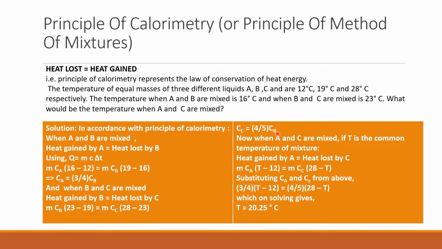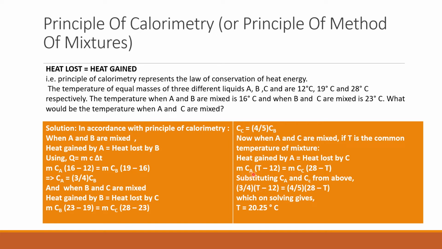Now, coming to the last part, when A and C are mixed, we are supposed to find out the temperature. Let's assume T is the achieved temperature when A and C are mixed. Again, heat will be gained by A, that is T minus 12, and lost by C, that is 28 minus T. Substituting, m and m will get cancelled here.